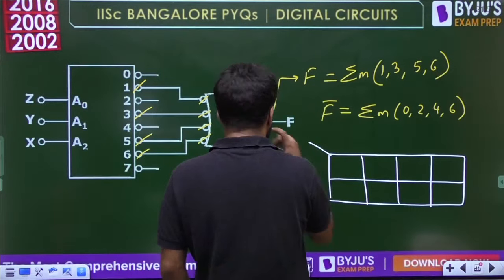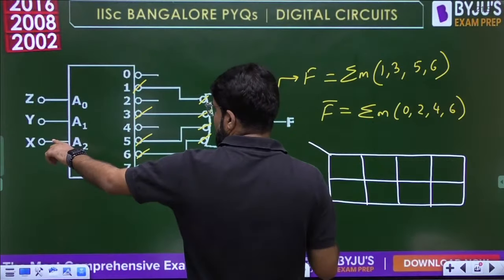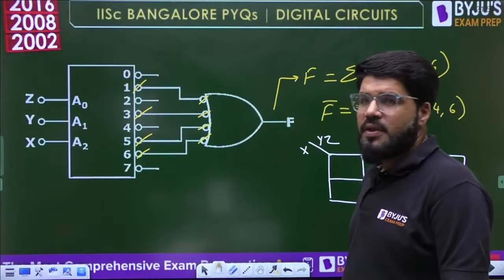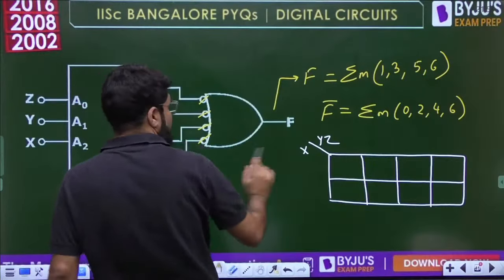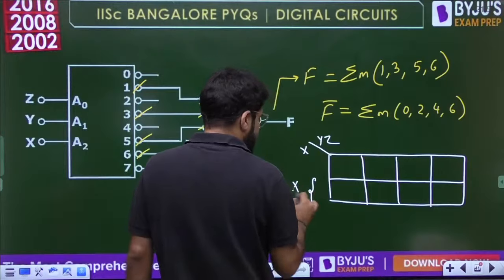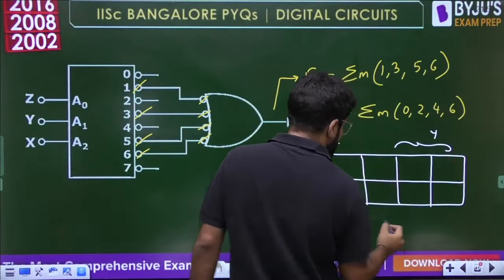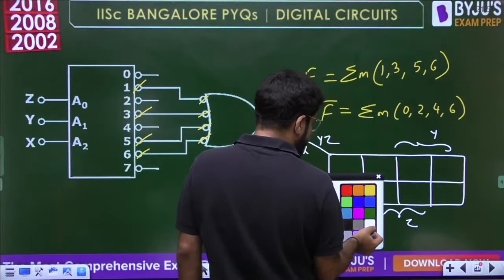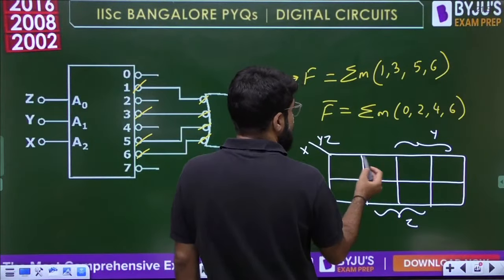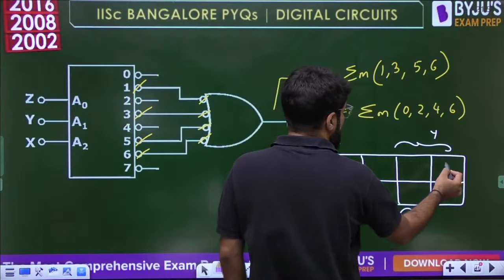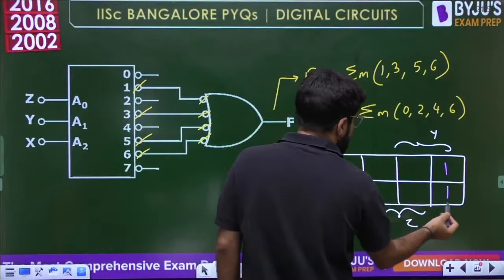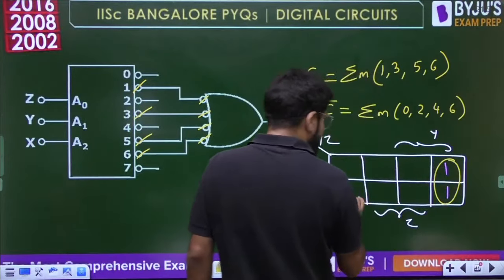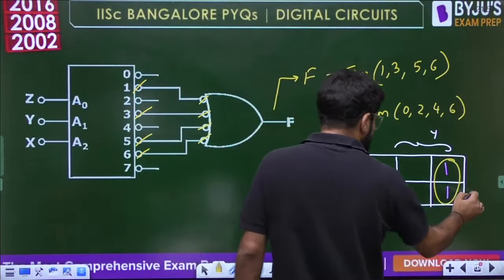Okay, so what is the MSB? MSB A2, that is X, and then this is YZ. Okay, A2, A1, A0, X, YZ. We know this will be the region for X. This is going to be Y, this is going to be Z in the 3-variable map. And now let me make the entries. Okay, so 0, 1, 2, 3, 4, 5, 6, 7. These are the two entries, and now this becomes a pair. First and last column adjacent to this is also a pair.